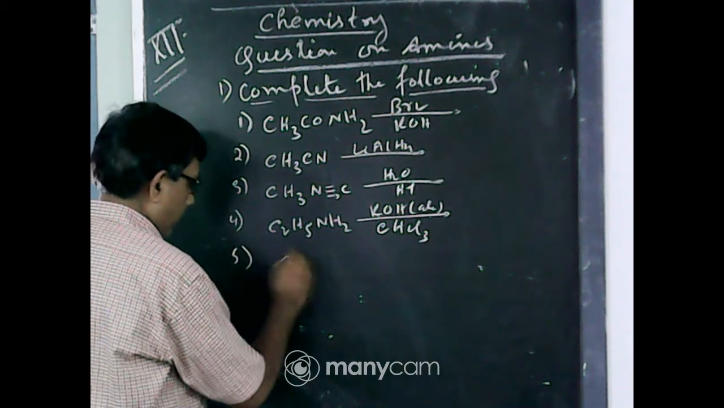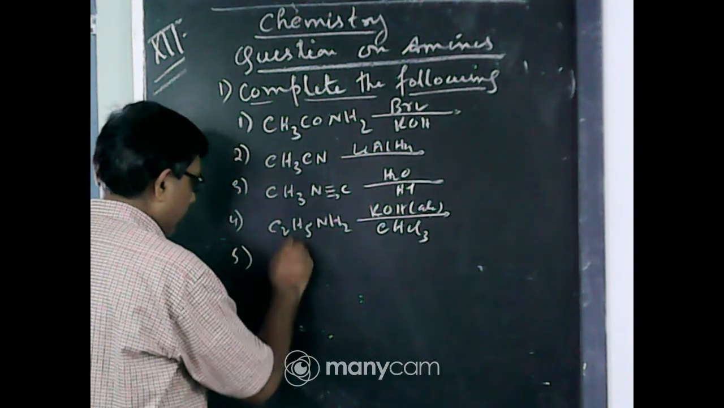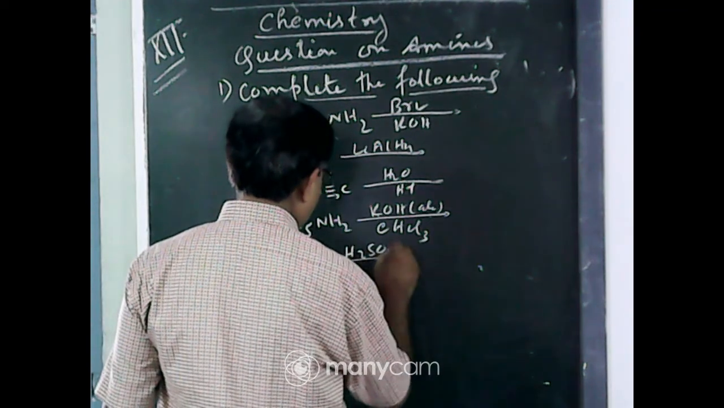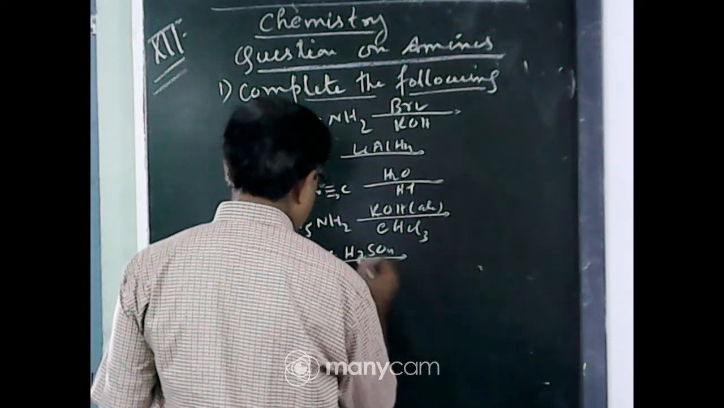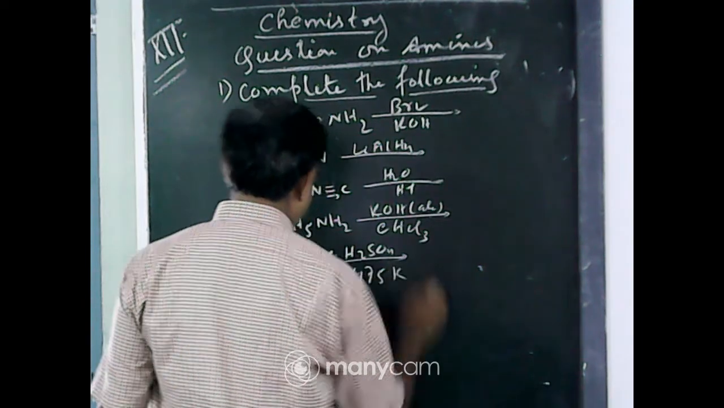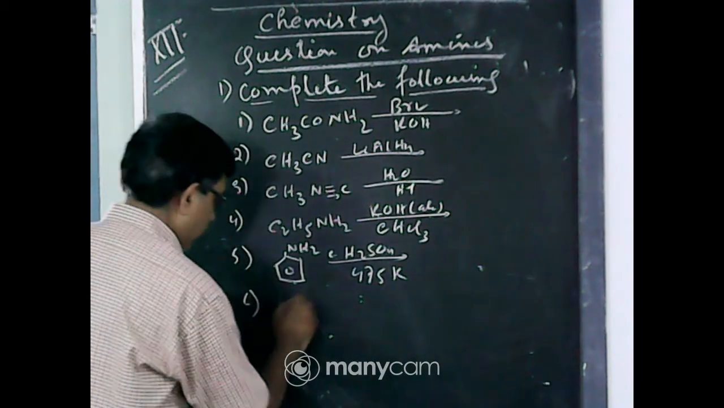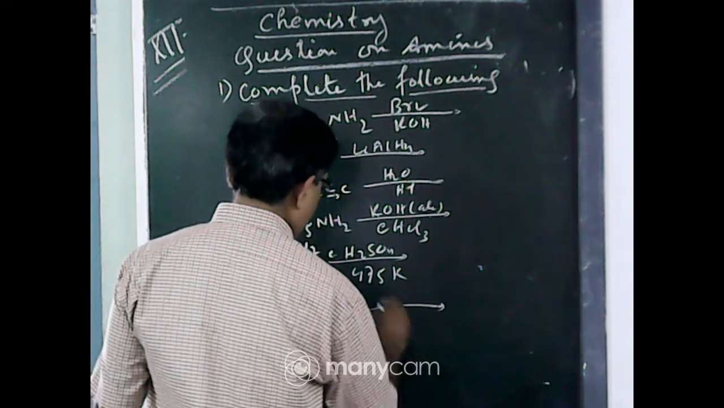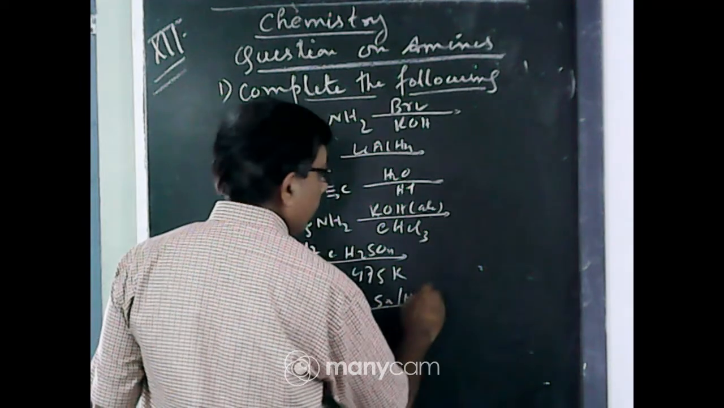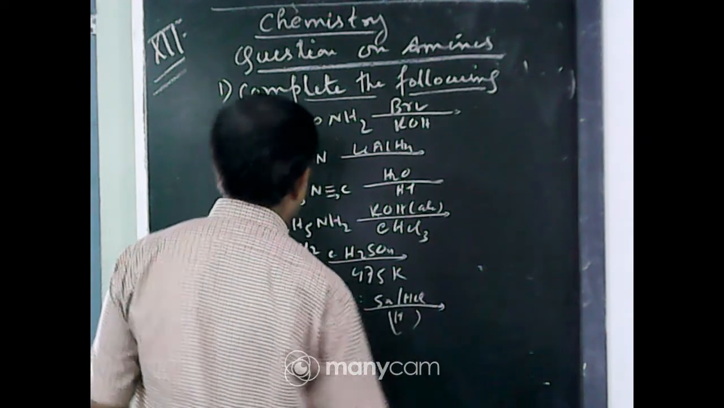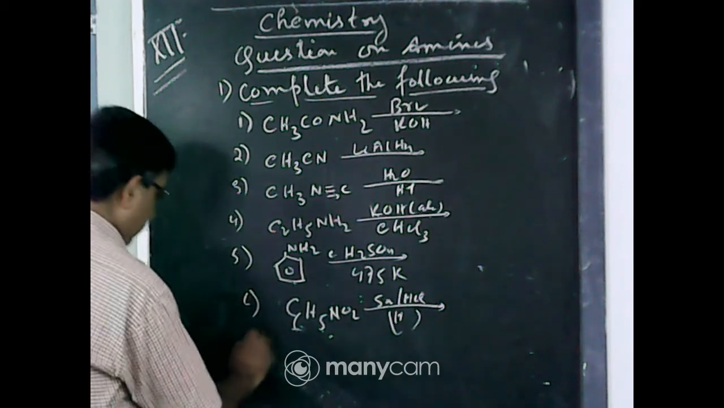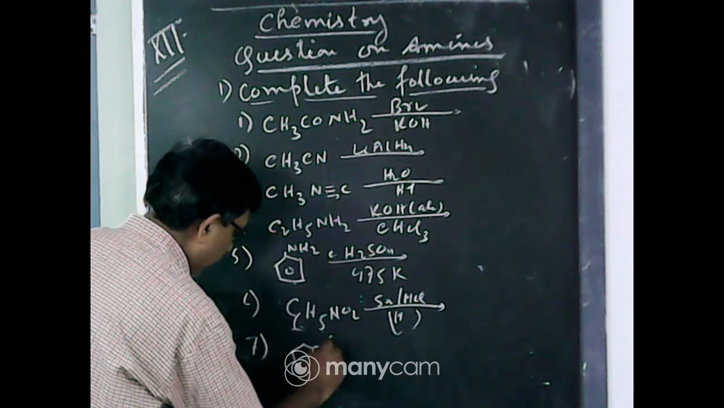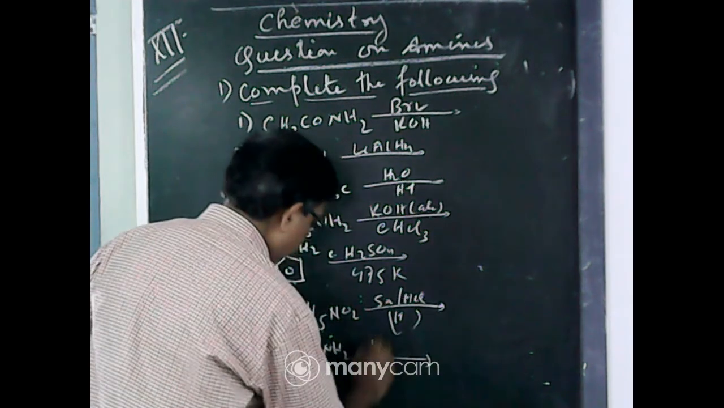Number 5, aniline with concentrated H2SO4, heat at 475 Kelvin. Number 6, C6H5NO2 with Sn/HCl, reduction. Number 7, aniline reacts with bromine water.